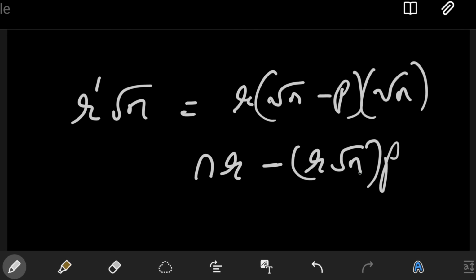So this term in the brackets is a natural number, so multiplied by a natural number is another natural number. So you have these two natural numbers. It's a difference of two natural numbers, and it's positive, so once again it's a natural number.